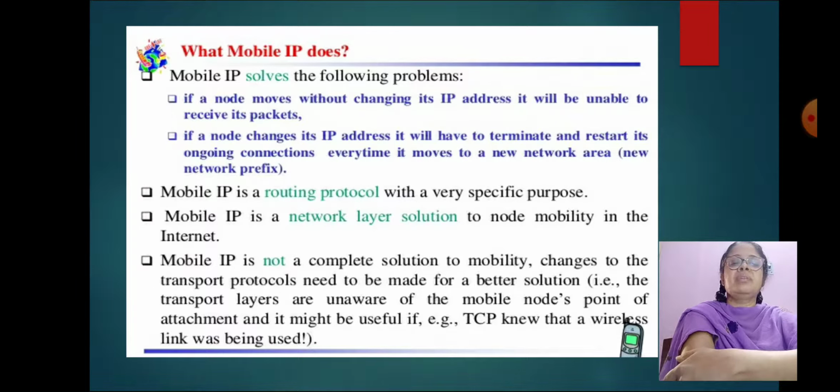That is, the transport layers are unaware of the mobile node's point of attachment, and it might be useful if, for example, TCP knew that a wireless link was being used.